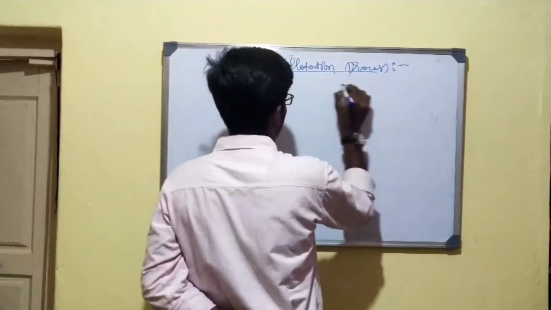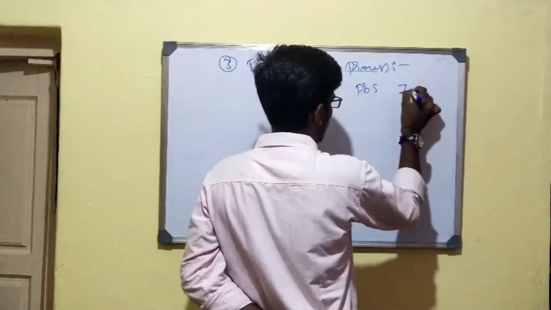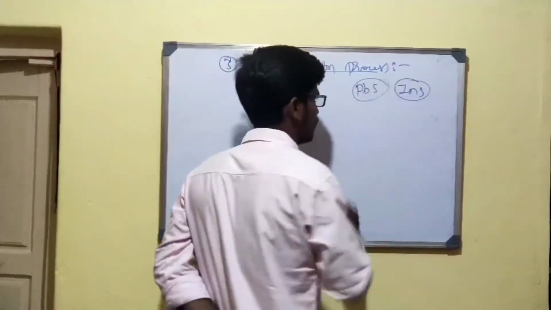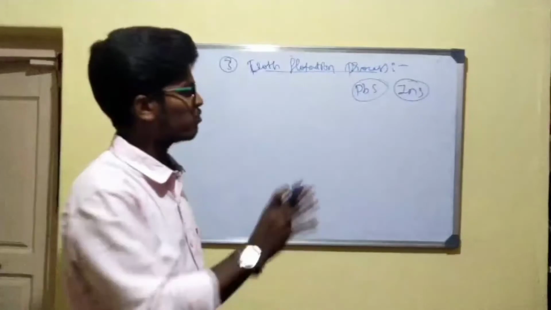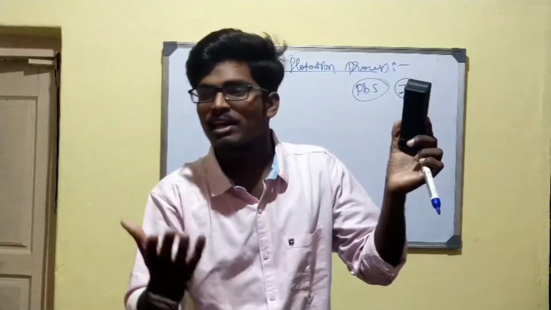If we have sulfide ores like PbS, ZnS, these are what we know as sulfide ores. And these sulfide ores are generally concentrated by the flotation process, because in sulfide ores the ore particles are lighter in weight, but the impurities are very high in weight.